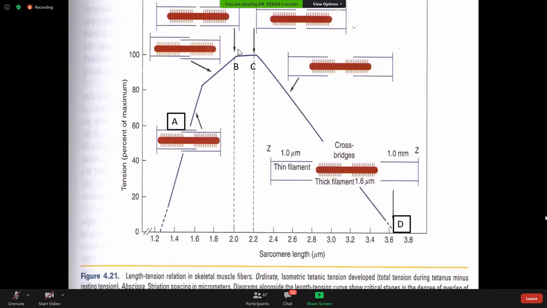And at this point, the tension remains maximum because the thin filaments come closer to the center. And here, more cross bridges can be formed, so more tension develops. The tension developed in a contracting muscle depends upon the cross bridge formation, and cross bridge formation is directly linked to the calcium and also to the ATP.